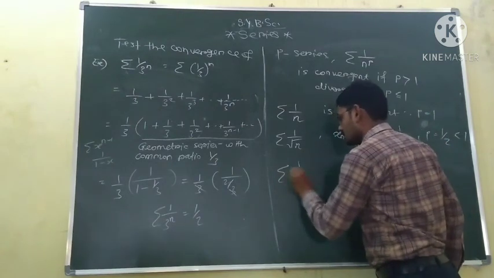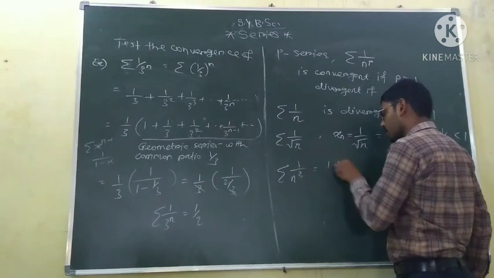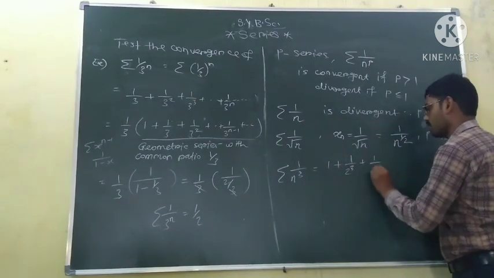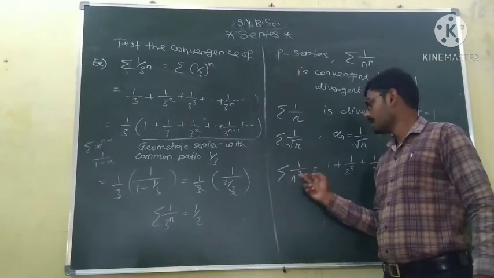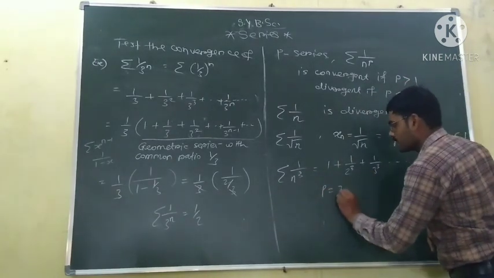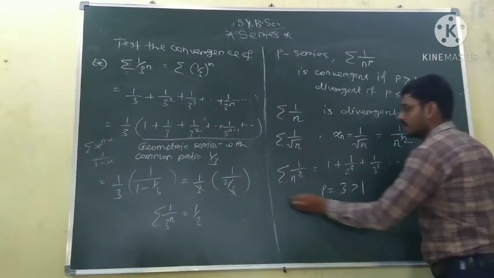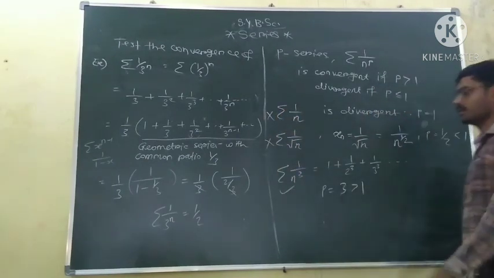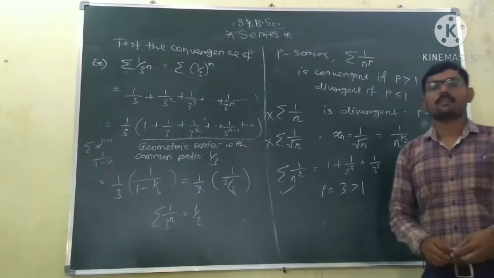Next, the series 1 by n cube, that is 1 upon 1 cube, 1 upon 2 cube, 1 upon 3 cube, and so on. This is again a P series with p equal to 3, which is greater than 1. So this series is convergent, and the earlier ones are divergent, by using the P series test. Understand the P series test.